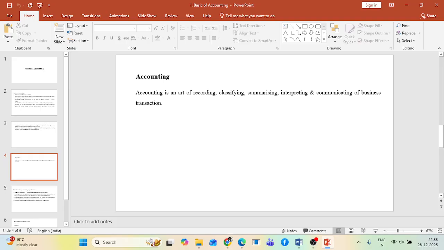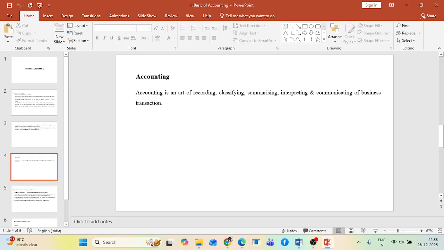Once your summarization is done, then you will interpret, and the next one is communication of business transaction. Communication of business transaction means sharing all your information with all the users through preparation of different reports, statements, and presentations. So accounting is the task of five different steps: recording, classifying, summarization, interpretation, and communication.